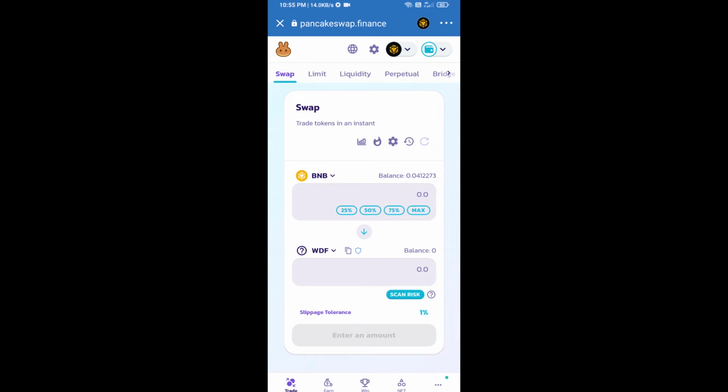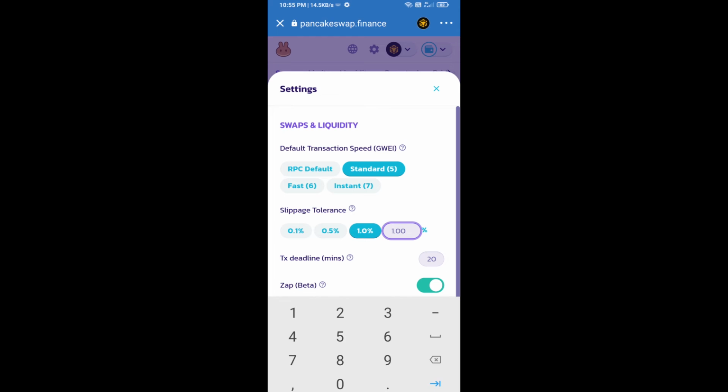After that, you will set slippage for effective purchasing. Click on this icon and here you will set 5% slippage. Click on the cut icon.